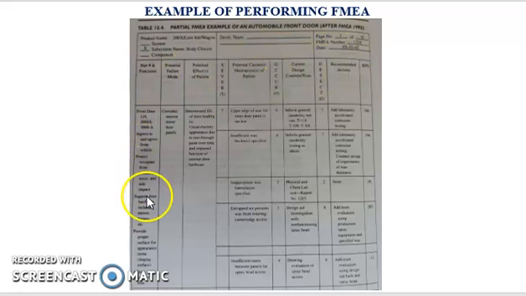The first column represents the part name and number as mentioned in the bill of materials. In the second column, we list one of the potential failure modes, identified as corroded interiors. The third column represents the severity of the failure, quantified as 7 out of a scale of 10.